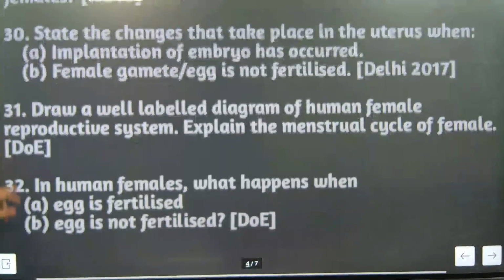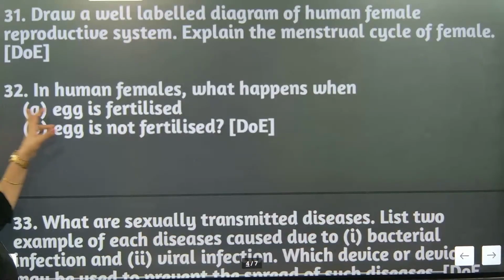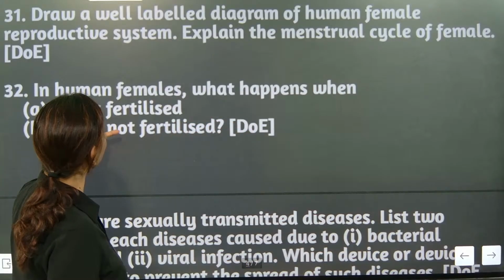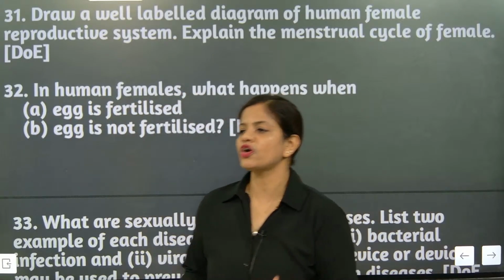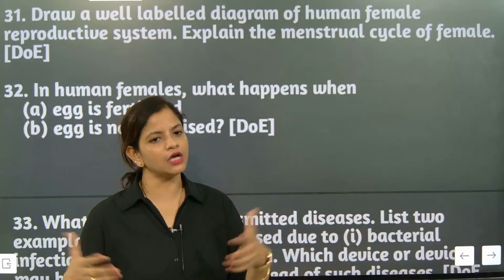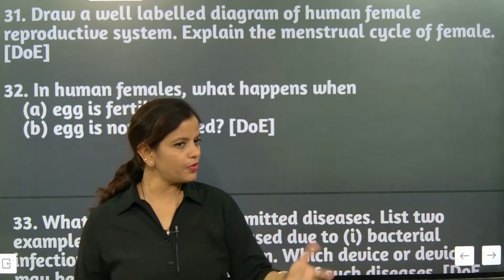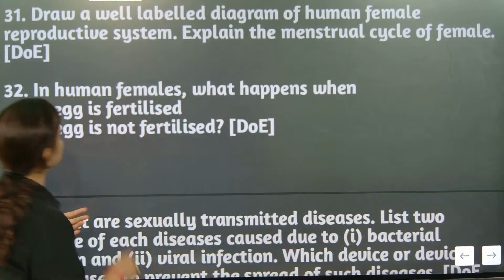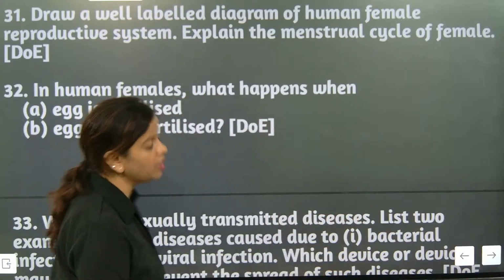Draw a well-labeled diagram of the female reproductive system. This question will not come for CBSE. In the human female, what happens when the egg is fertilized? The gestation period will be there for 40 weeks. The female will be growing a child in the womb. The uterus will be carrying a child. I hope you have understood. So when the egg is not fertilized, the menstrual cycle will come. That's the only thing.